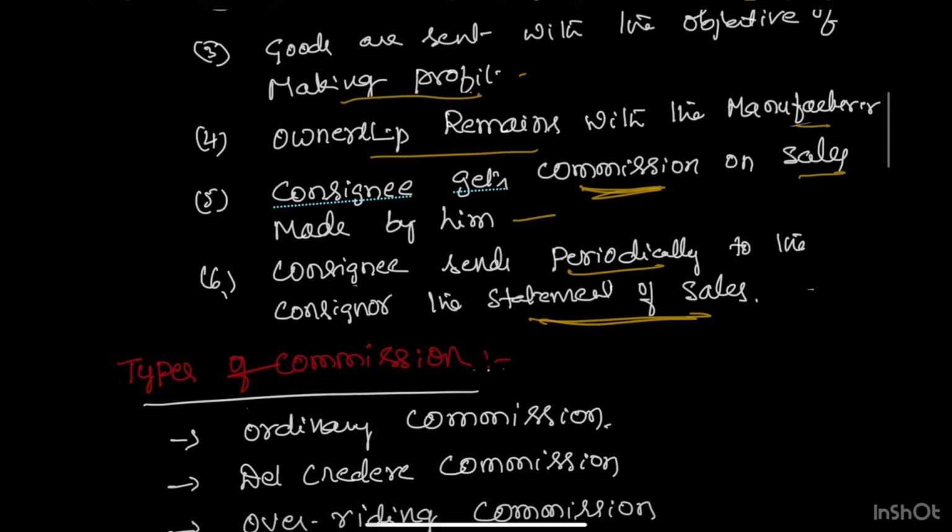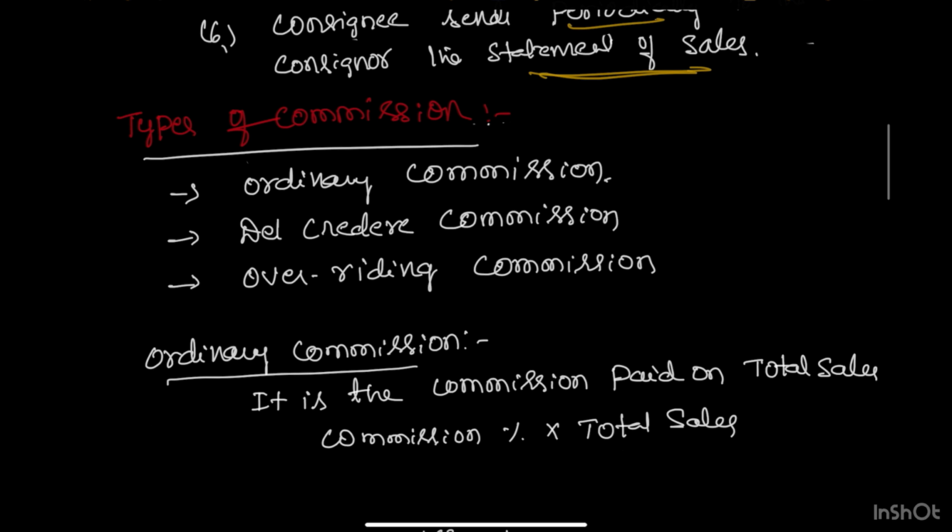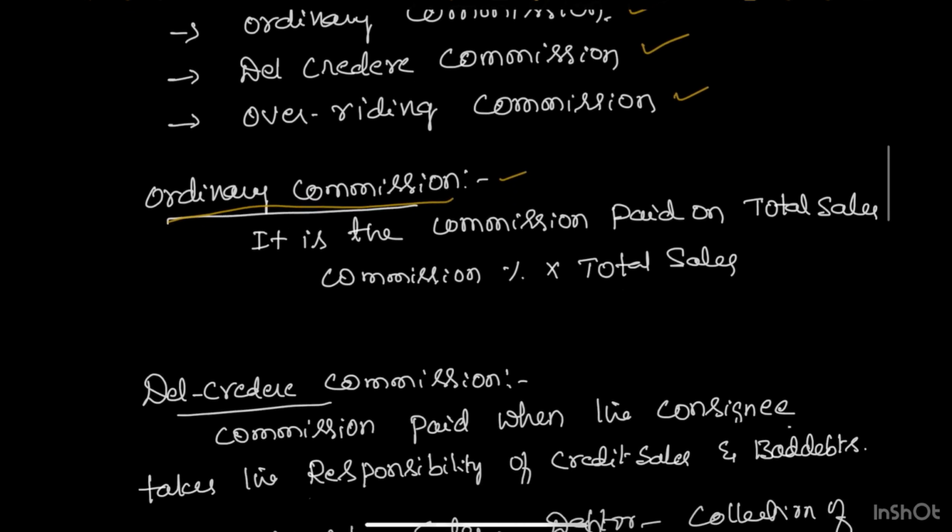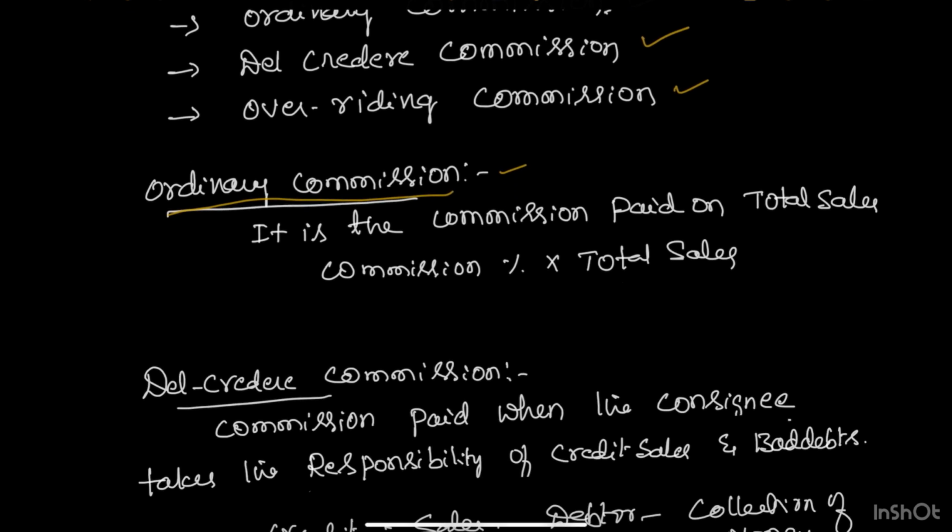What are the different types of commission? Let us know. We have three types of commission. The first is ordinary commission, the next one is Del-credere commission, and the third one is overriding commission. First, let us know the meaning of ordinary commission. Ordinary commission is nothing but the commission paid on the total sales.